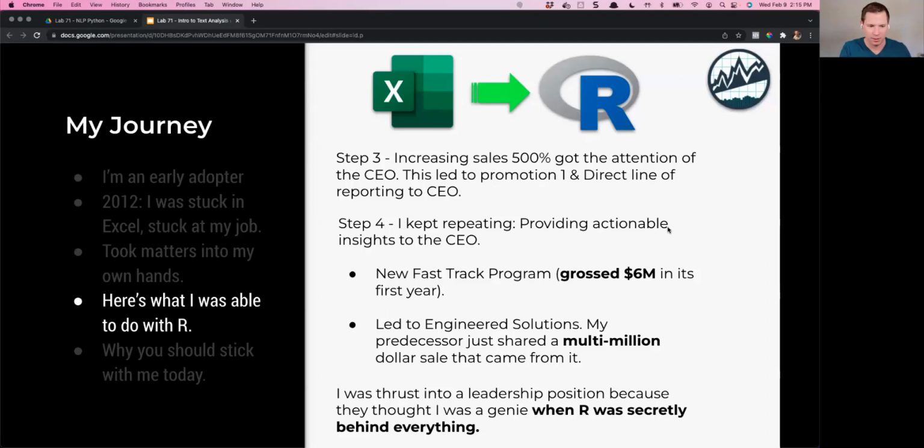Step 4 then happened. I kept repeating. So I tackled more and more projects. I helped them develop a new fast track program that grew 6 million in its first year. And then I also helped them develop this new engineered solutions product. So I was thrust into this leadership role. And what ended up happening was the rest of the company started to be like, oh man, Matt's like this person that everything he touches turns to gold, right? R was secretly behind everything.